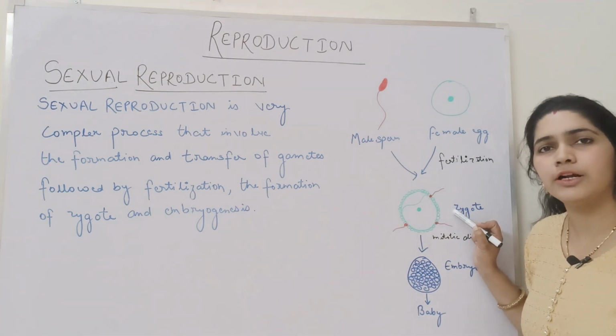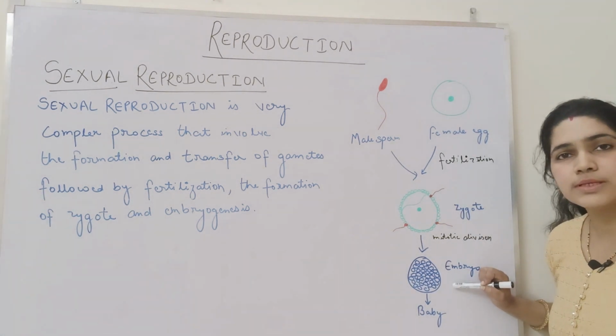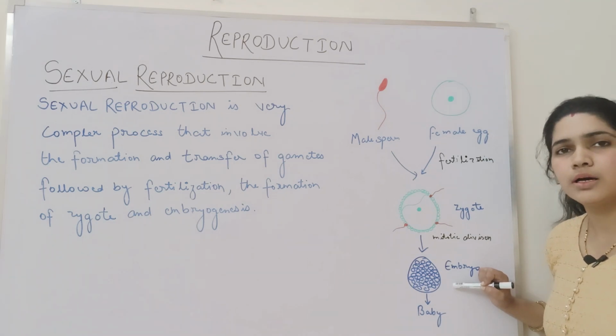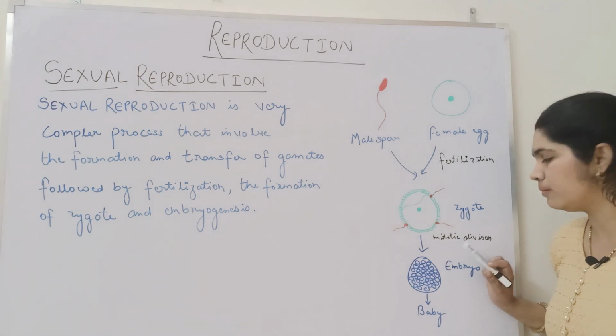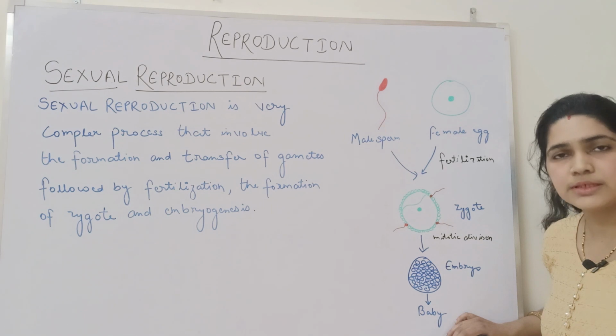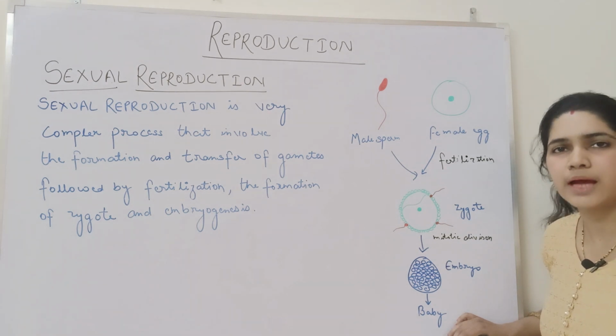This zygote will undergo mitotic division to form an embryo, and the process is termed as embryogenesis, that is initiation of formation of an embryo from zygote. Now this will further result in the development of a human baby or young one.